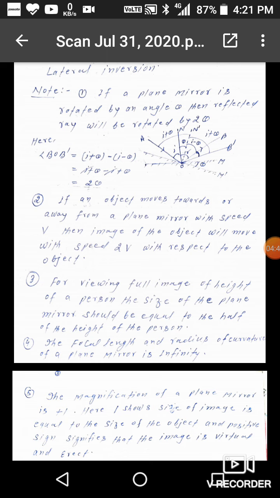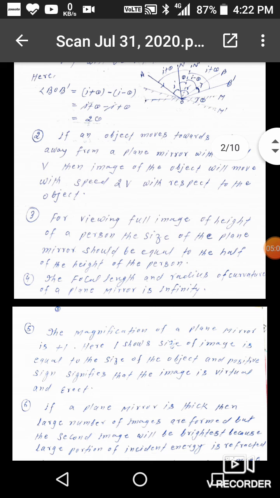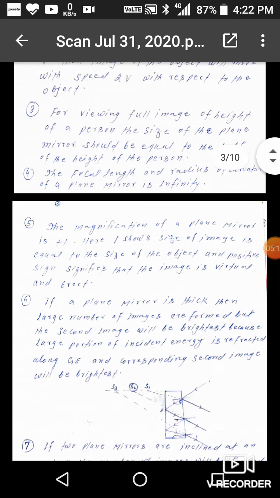Third, for viewing the full image of the height of a person, the size of the plane mirror should be equal to half of the height of the person. So for a full image, the height of the mirror should be equal to half of the height of the person. Fourth, the focal length and radius of curvature of a plane mirror is infinity.